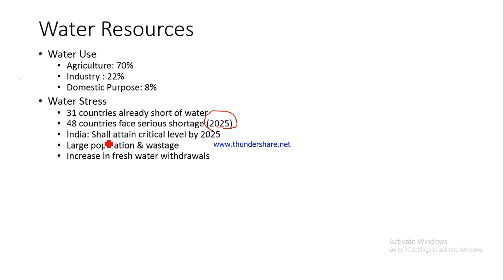Again, one reason why water stress is increasing is because now we have got a large population. If you look at the global population, it is around 8.5 billion, almost 850 crore people. So naturally it is going to be difficult for us to manage water for the requirements of these many people.